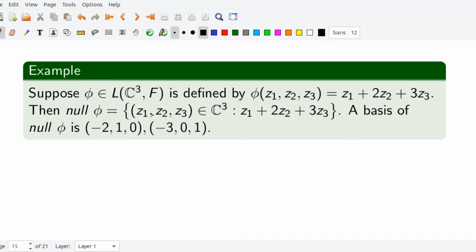So the null space of phi equals the set of all elements in C3 such that z1 plus 2 z2 plus 3 z3 equals 0.